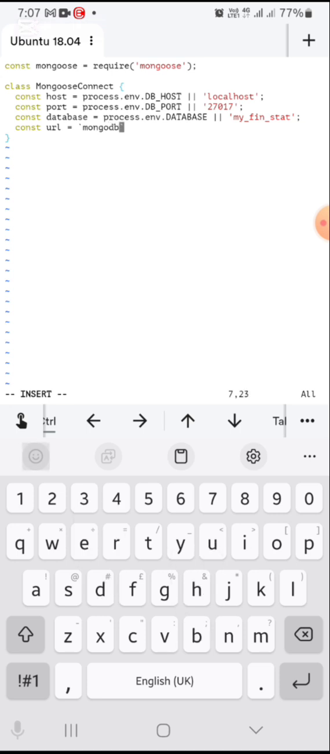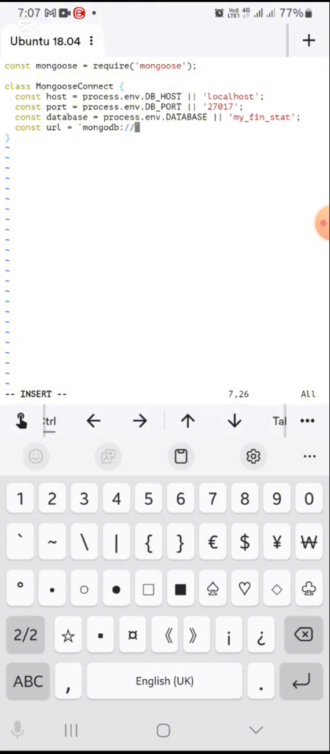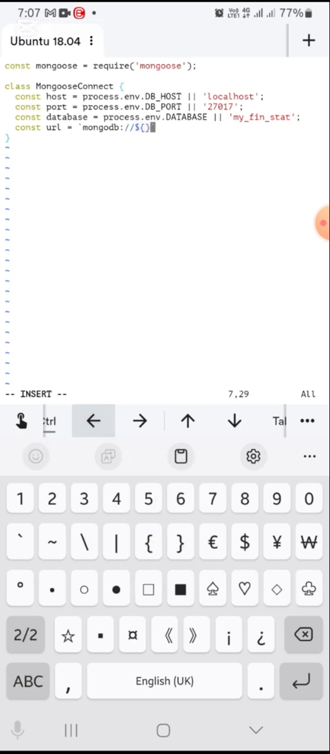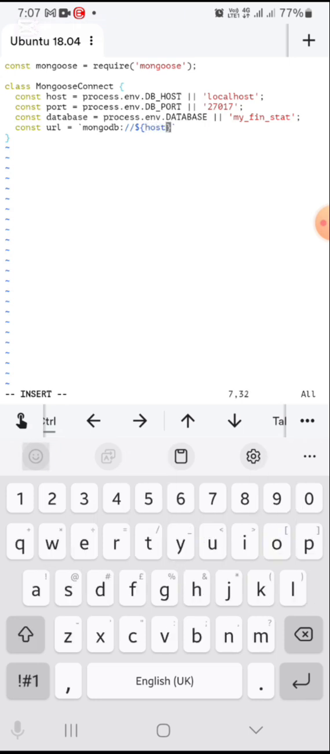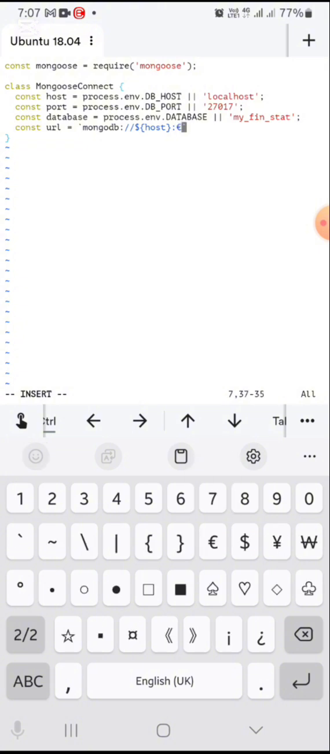MongoDB colon //, and then this is what using that symbol helps with. Now I can just do $ brace, then I just put in host, which lets me put that constant in my string, and it just formats that for me. Then colon, then I need to do the same for the port.